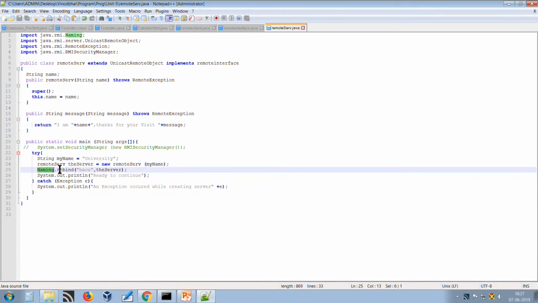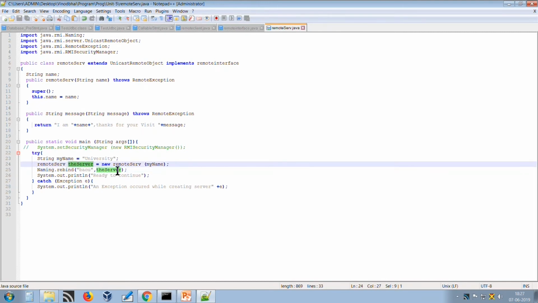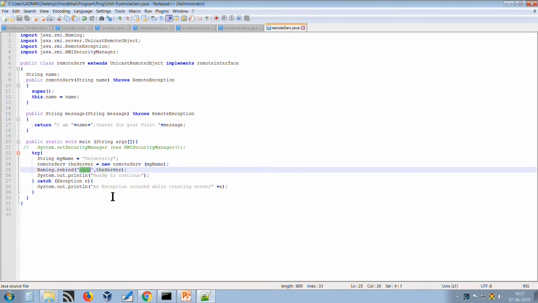So the Naming.rebind method will register this remote object, the server we have created, with the name BAOU. This is the name with which we are registering our object in the RMI registry. So BAOU will be used by the client to look into the RMI registry for a remote reference.